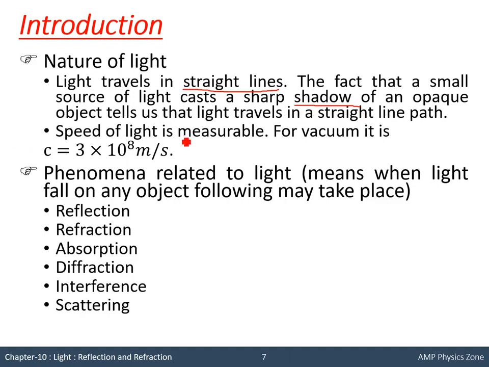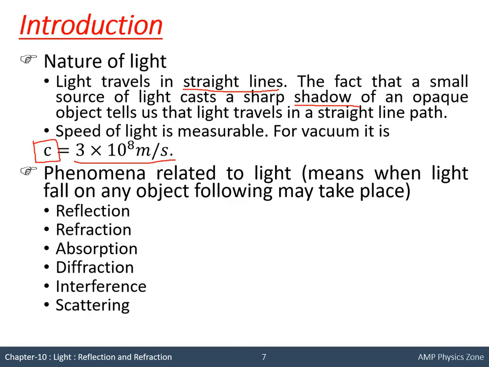Fourth one is speed of light is measurable, and for vacuum it is 3 into 10 raised to 8 meter per second. C is the symbol used for speed of light in vacuum, and the value of speed of light in vacuum is 3 into 10 raised to 8 meter per second. This value also we have to remember. So 4 properties you need to remember.